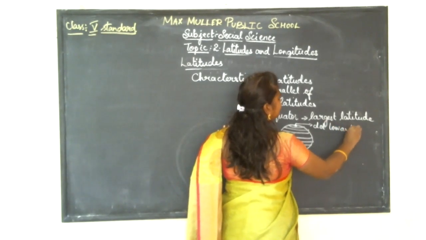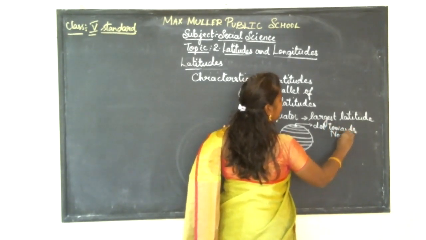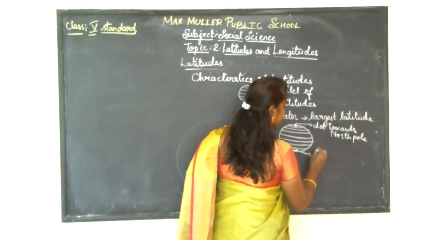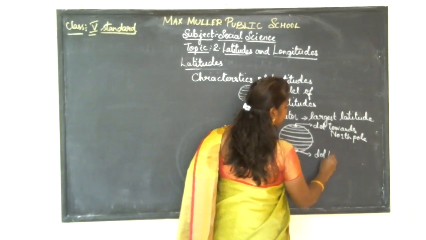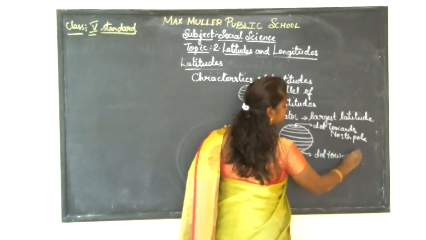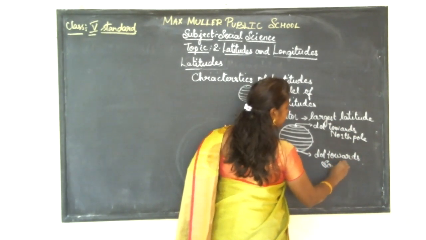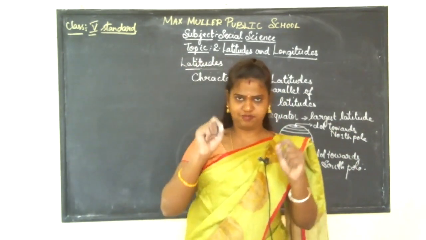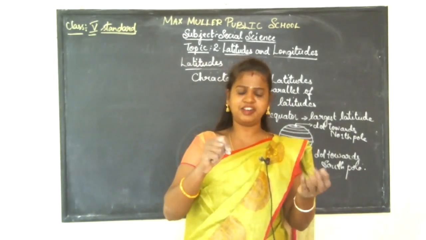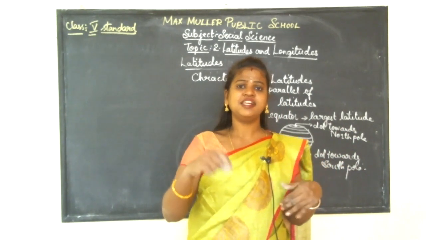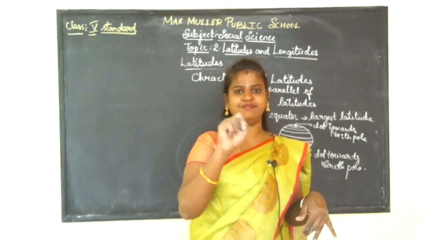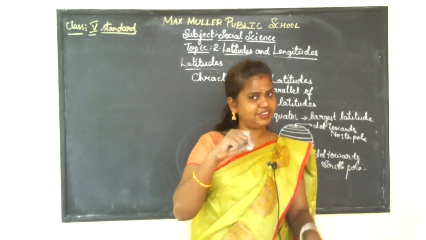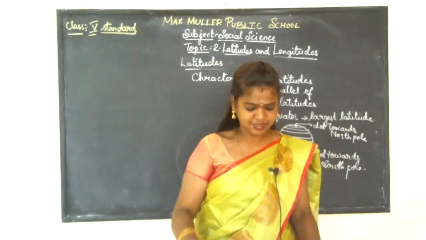towards North Pole, and the same pole is formed in south. Dot towards South Pole. So due to the decrease in size of the imaginary line, at last in north and south, it just forms a dot. This dot is called north in the north, and south in the down.